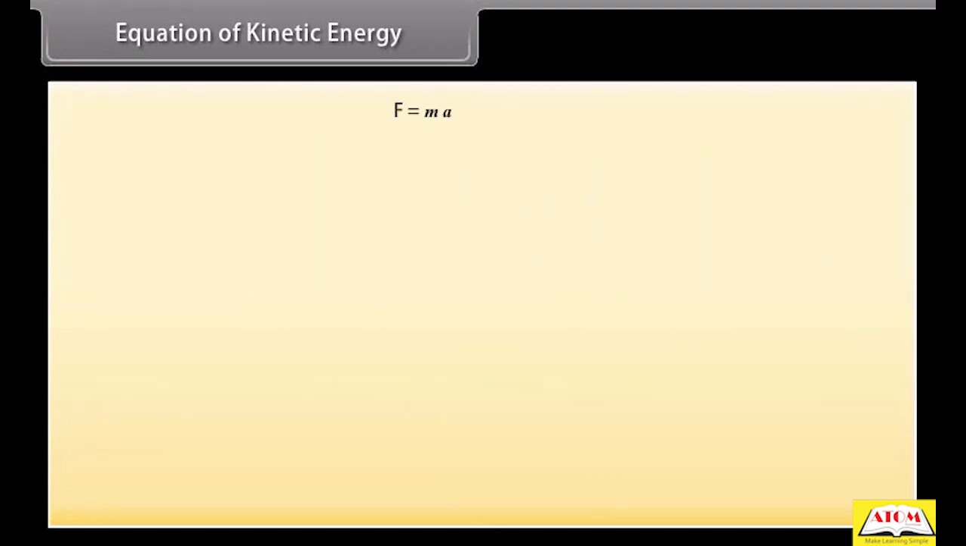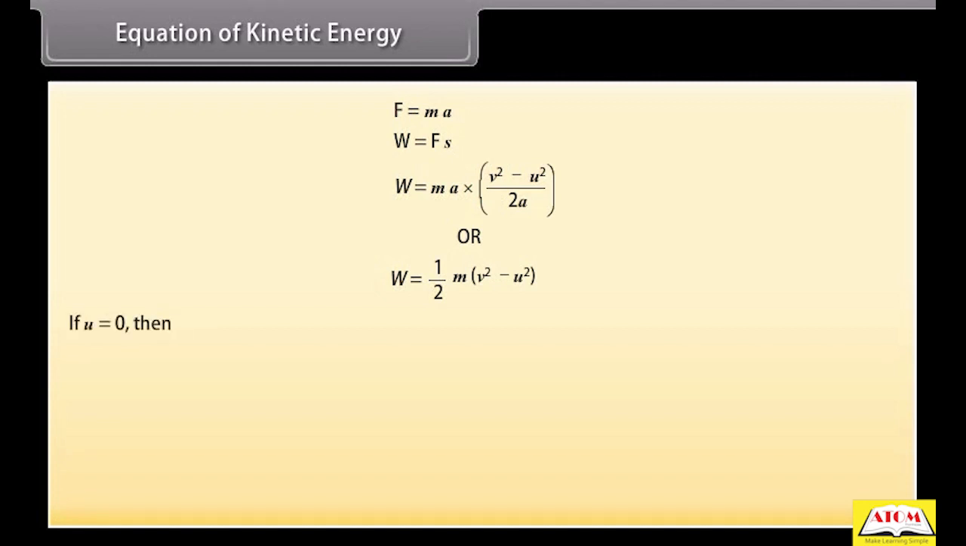We know that F is equal to ma, so by using values of F and s in the equation of work, we get W is equal to ma into (v square minus u square) whole upon 2a. Or we can write it as W is equal to 1 upon 2 into m into (v square minus u square). If the object is starting from its stationary position, that is u is equal to 0, then the work done W is equal to 1 upon 2 into mv square.